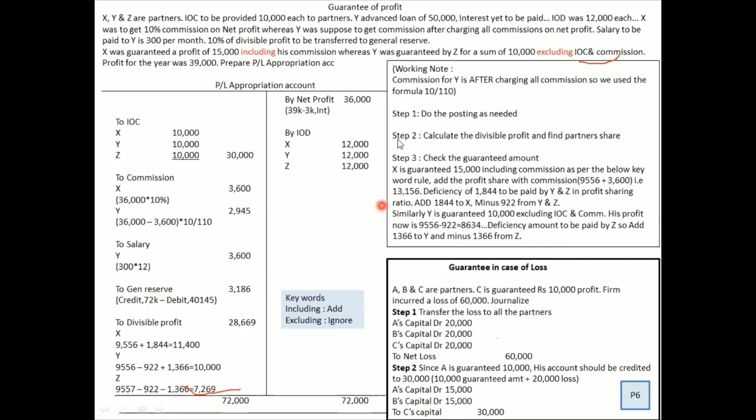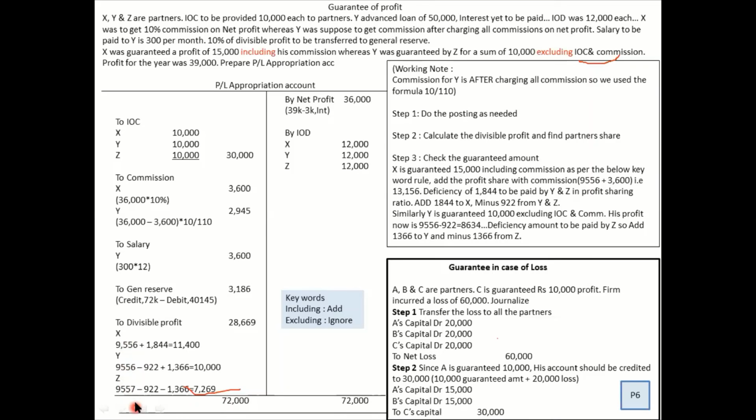General reserve is easy. You add up the credit side minus the debit side, you get a figure, okay, and you take 10%, that is 3186. And when this is minus, from that figure, that is 31860 minus 3186, you get 28669. Now you divide that among the partners. You will understand X is getting 9556, Y is getting 9556, and Z is getting 9557. Whenever there is a decimal point, there will be 1 rupee difference or 2 rupees difference. It's not a big deal.